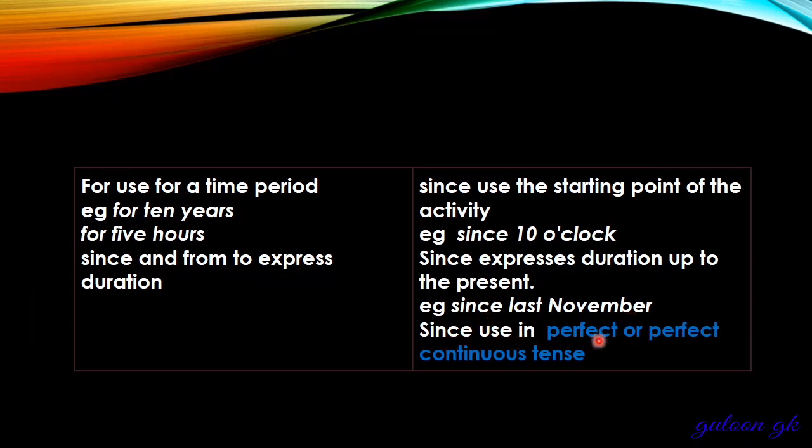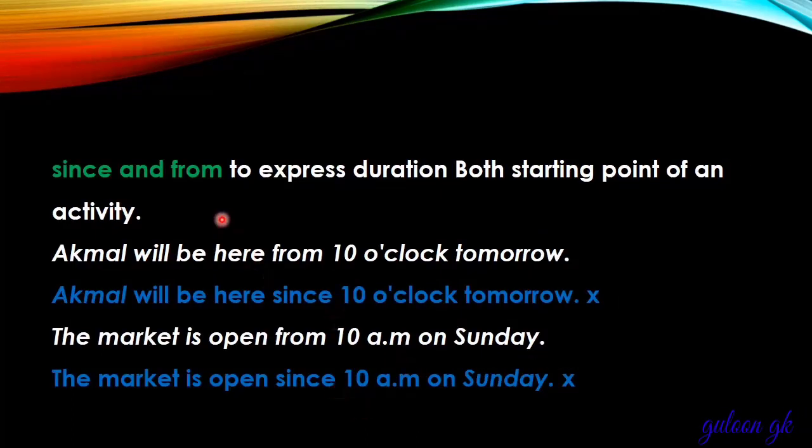As I told you, since is used in perfect or perfect continuous tense, either present perfect, past perfect, or future perfect. We will use since and from to express duration and the starting point of an activity.